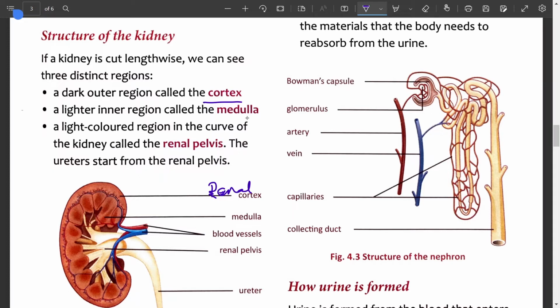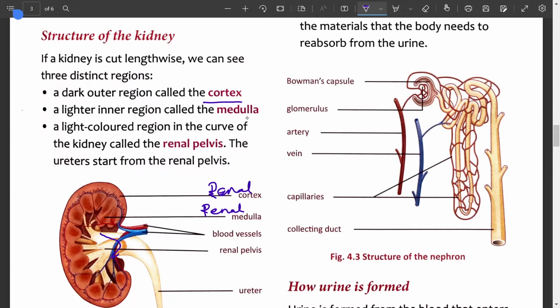A lighter inner region called the medulla. The medulla is the inner part, so it is to be written as renal medulla. A light color region in the curve of the kidney called the renal pelvis. This is the funnel shaped part, which is called the renal pelvis. The ureter starts from the renal pelvis. That means the broad funnel shaped structure of the ureter is known as renal pelvis.